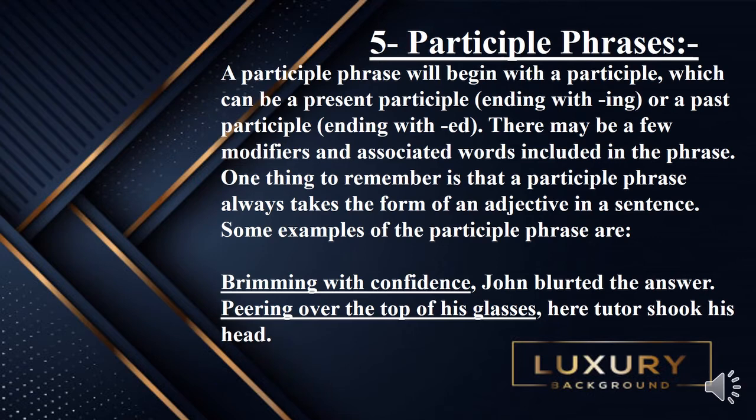Some examples of the participle phrase are brimming with confidence. John blurted the answer. Here, John is a noun which is modified by a participle phrase which is brimming with confidence. Peering over the top of his glasses, her tutor shook his head. The participle phrase describes her tutor in this sentence.